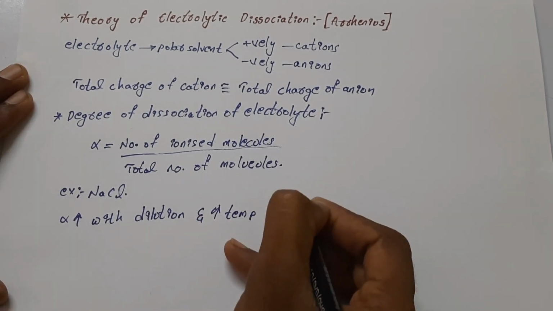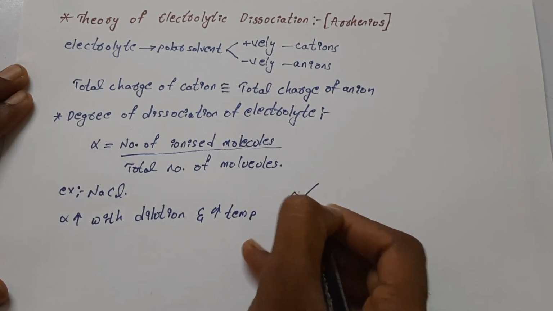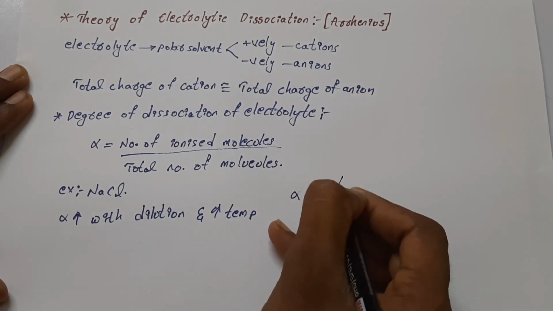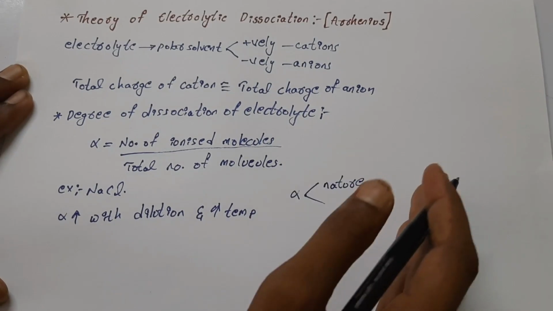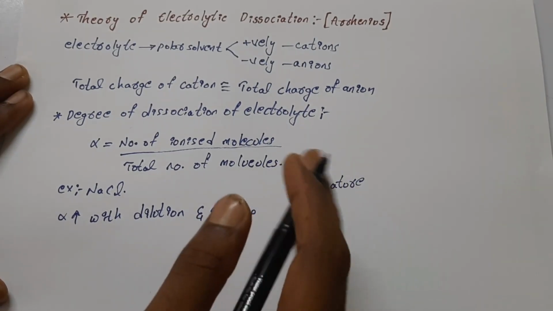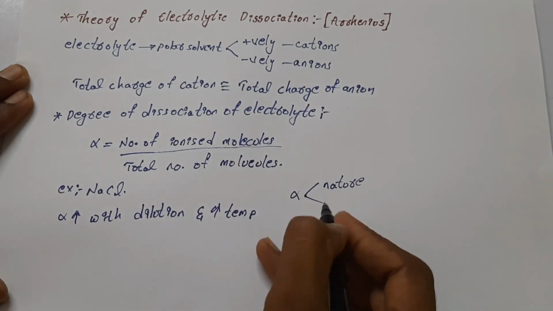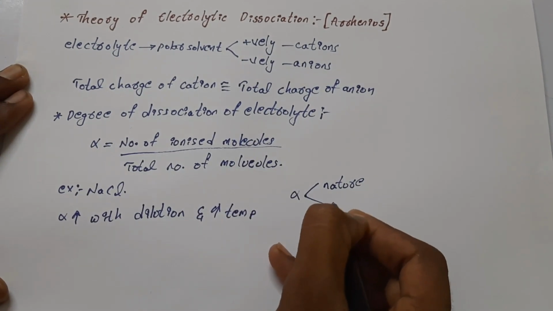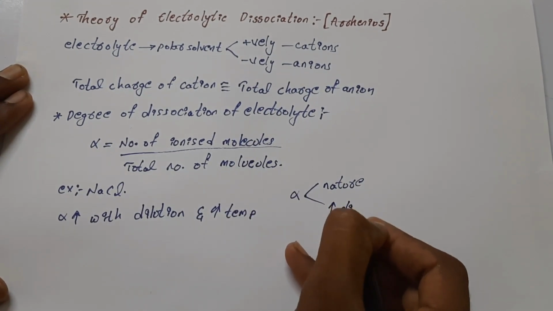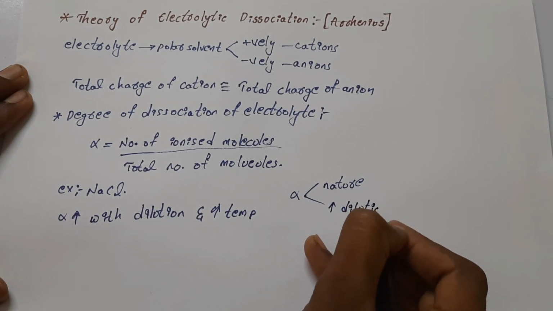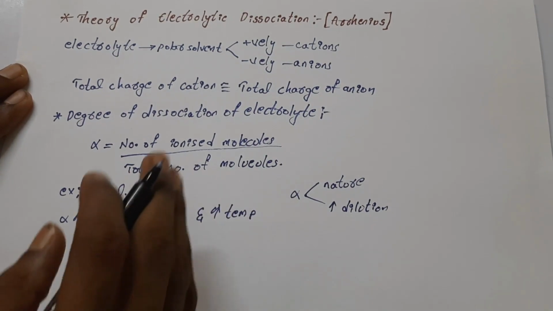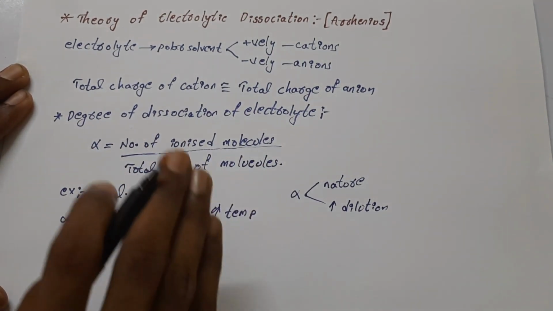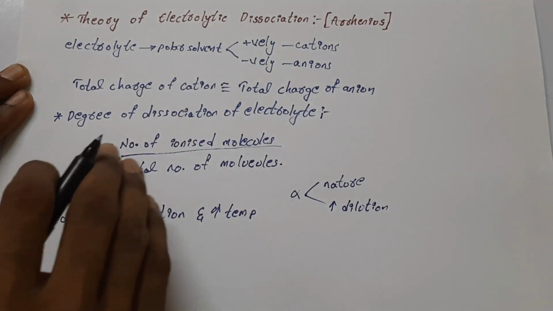Alpha basically depends on three things. One is the nature of the solvent: a solvent with a high dielectric constant shows a high alpha value. Another is the dilution: alpha rises with dilution. These things decide the value of alpha, the degree of dissociation of an electrolyte. With this we get to know the theory of electrolytic dissociation.